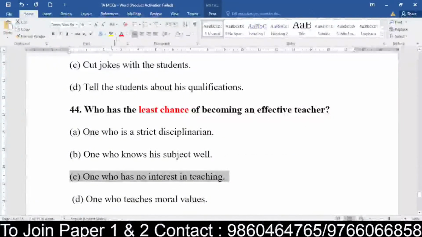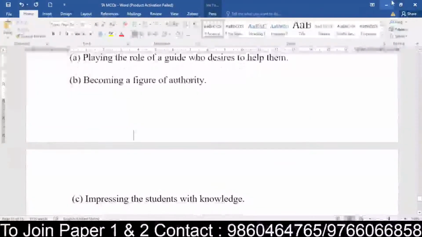A teacher who does not have any interest in teaching, because it is not the passion nor the interest, will definitely have a less chance of becoming an effective teacher. Maybe they are searching for an occupation or a source of income, and that's how they have fallen into place. So that teacher will have the least chance, right? Great. Okay, question number 45 now.